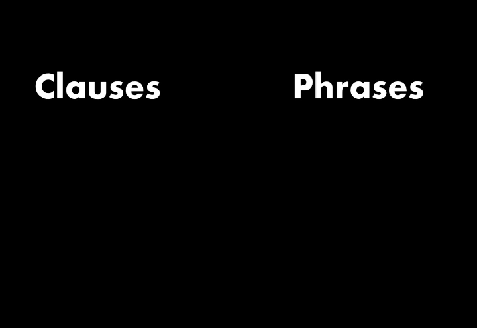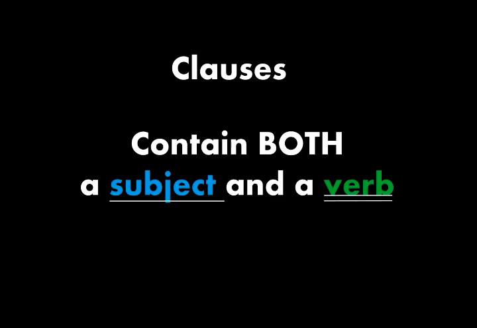When it comes to reading sentences, especially long and complex sentences, it can help to break those sentences into smaller parts that are easier to understand. When we analyze sentences, we are breaking them into these smaller parts. The first parts we are going to learn about are clauses and phrases. Let's start with clauses. A clause is a part of a sentence that contains both a subject and a verb.